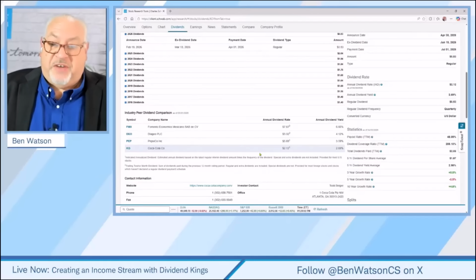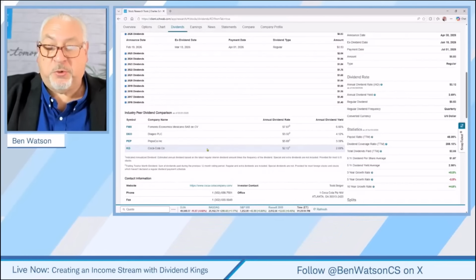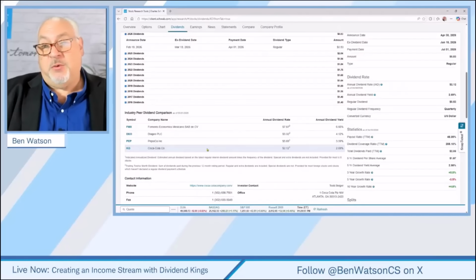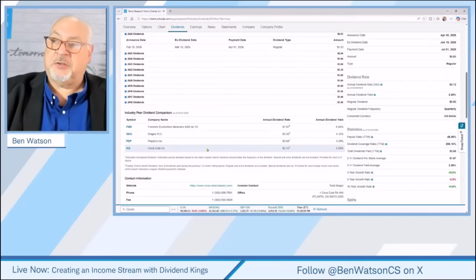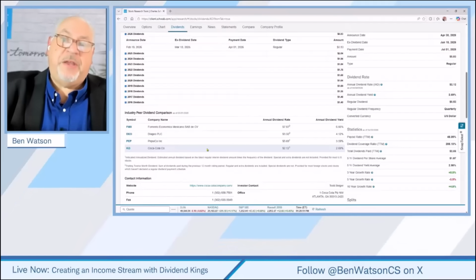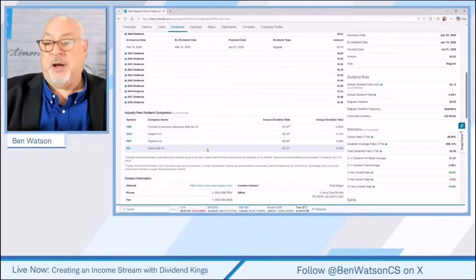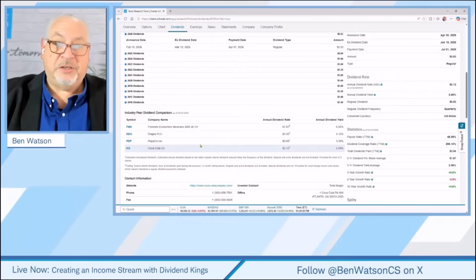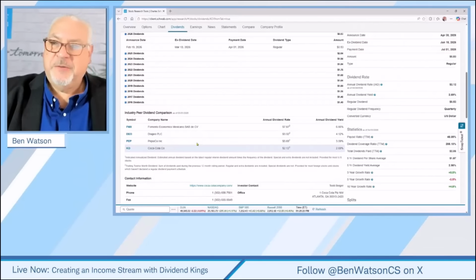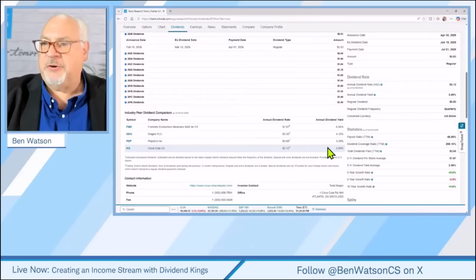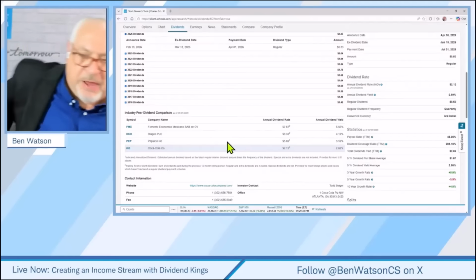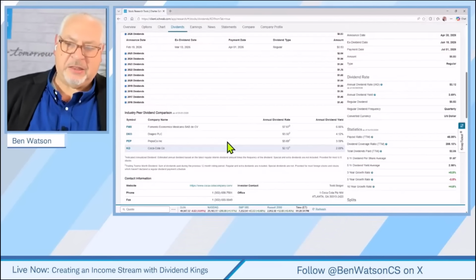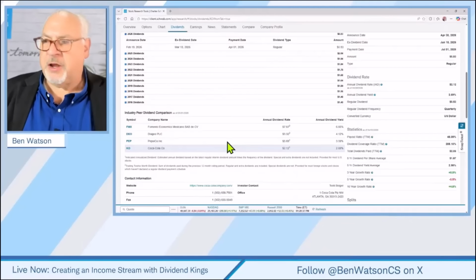Because that's a good source of ideas for how you might build a portfolio. It also gives you an opportunity to say, well, if I'm seeking yield in a particular location, am I at the top end of that range where it might be a yield trap? Am I at the bottom end of the range where there might be better candidates? So for instance, we take a look at the eternal debate between Coca-Cola and Pepsi, which is one that rages daily in my household. But you might see that Pepsi pays a little bit higher dividend, but they might have other characteristics that may take them out of that list relative to Coca-Cola, right?